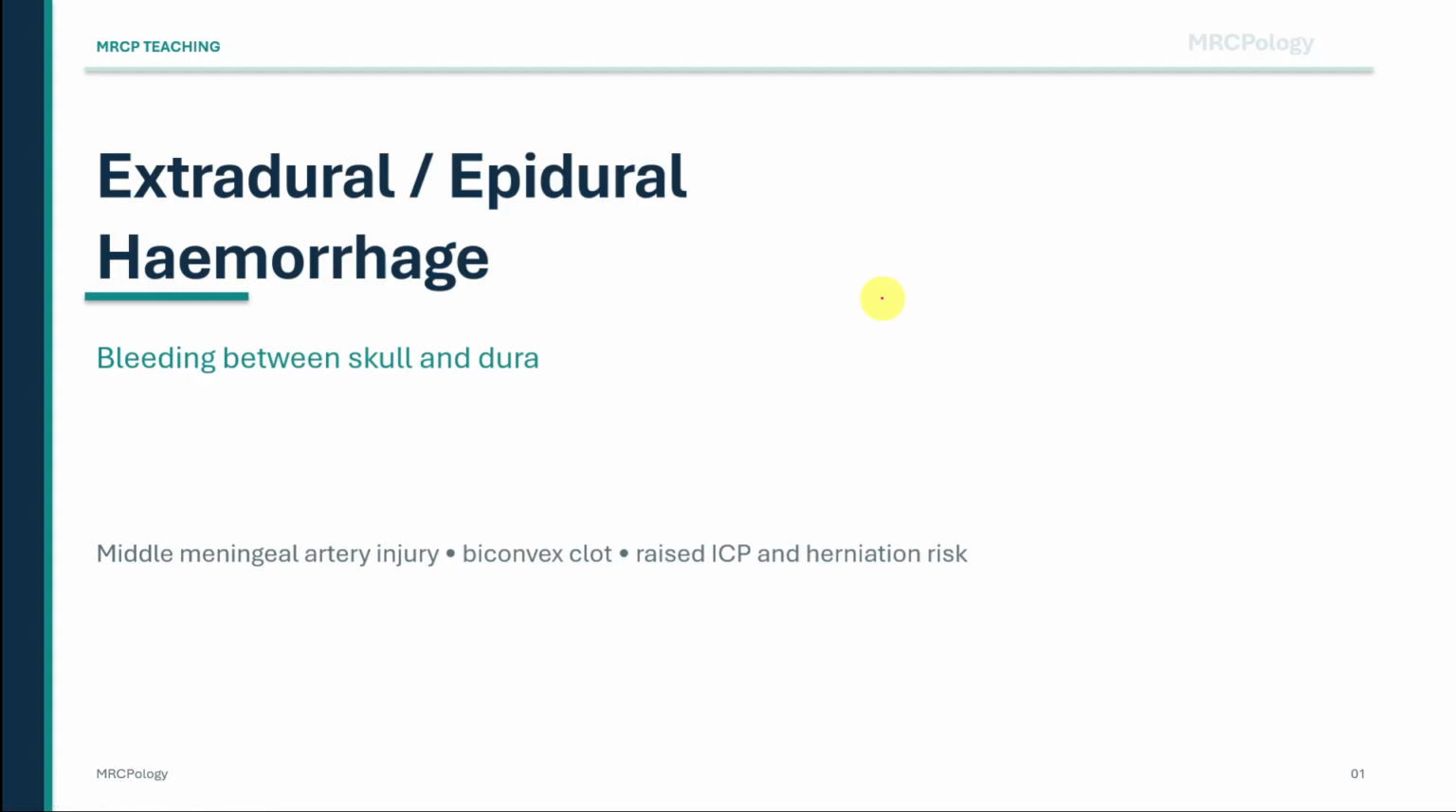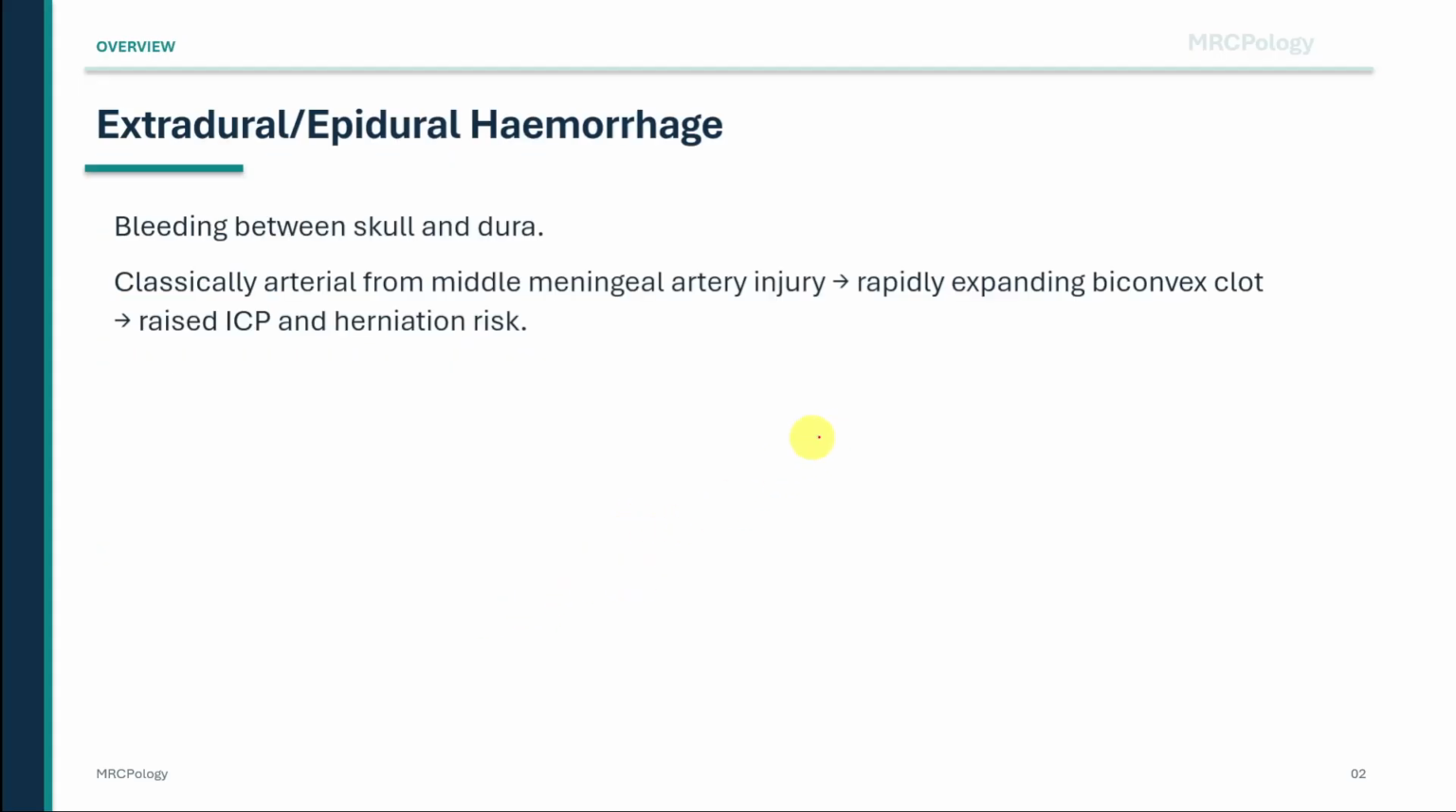Imagine a young patient hit on the side of the head during sport or after a road traffic accident. They briefly lose consciousness, wake up and seem relatively normal, and then later become drowsy, develop a severe headache, vomit, and deteriorate rapidly. That classic story should make you think of an extradural hemorrhage, also called an epidural hemorrhage.